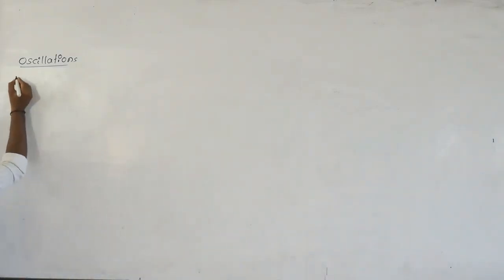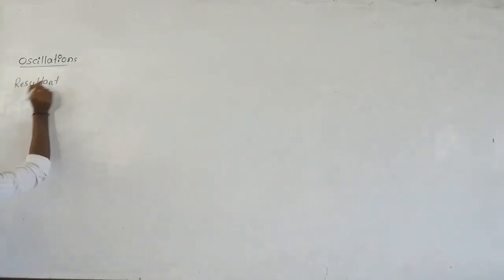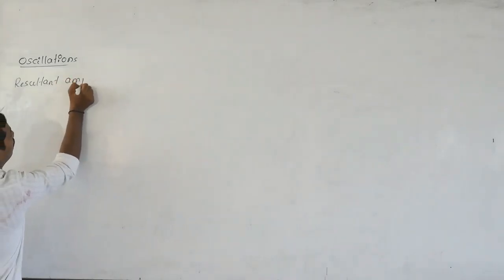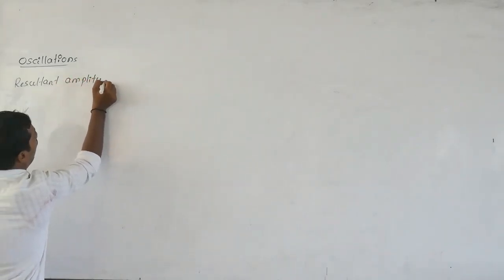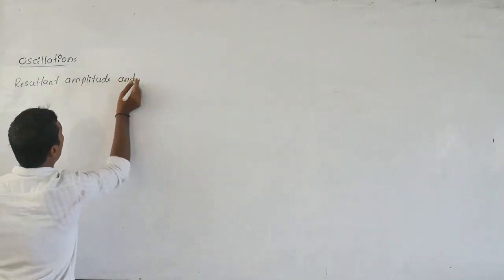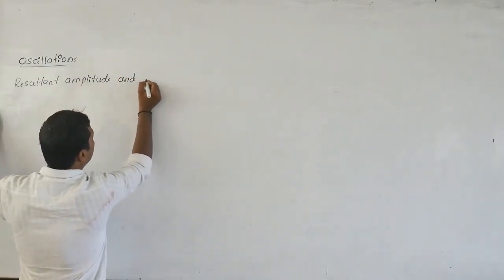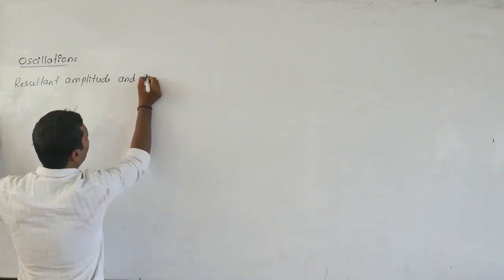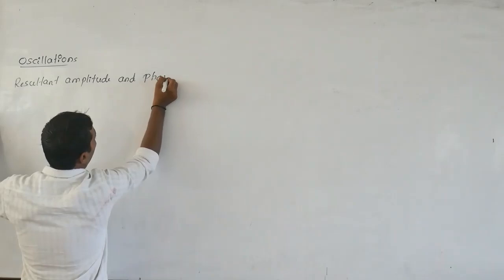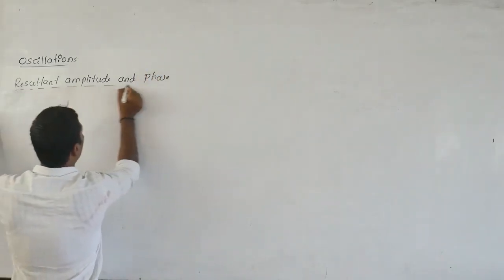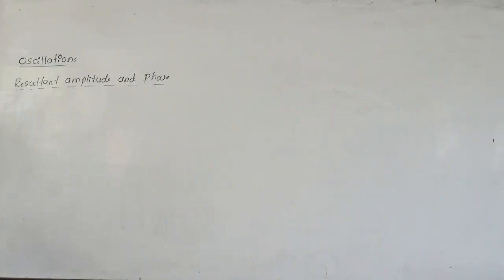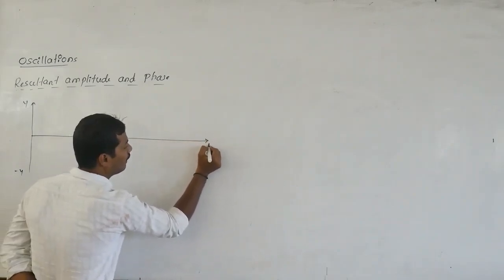First we will discuss the resultant amplitude and the phase difference. We have to check some very important points here. The first one is the resultant amplitude. If the wave is like this, it is the displacement along the y-axis, this is the negative y-axis, and this is the time axis here. It is called the time axis.